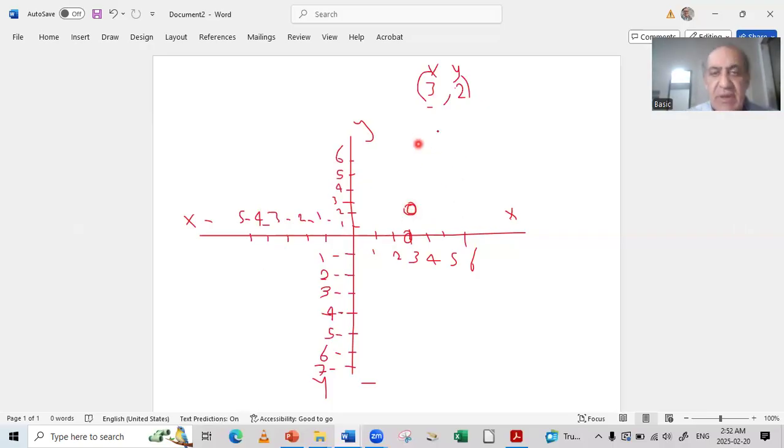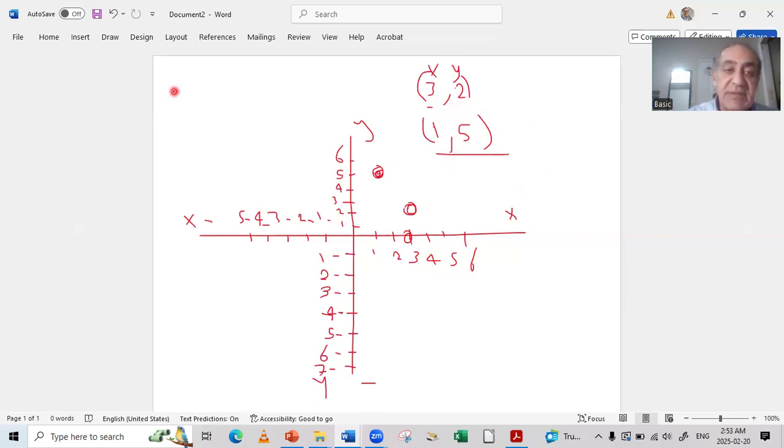If I want another point, let's say 1 and 5. We said that 1 is for the X and 5 for the Y. So I have to go 1 horizontally like this for X, and I go up till 5 here, because this is the level of 5 in front of me. So this is the point which I want. All the way like this, when we move, we move by points from 1. The first point is to the right or left, the second point is up.